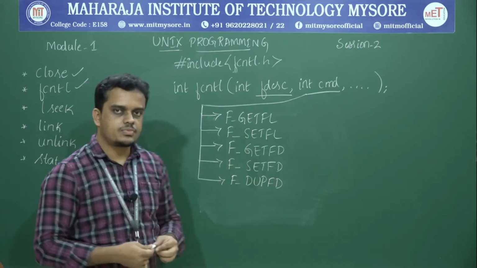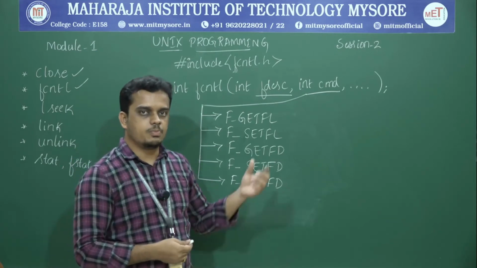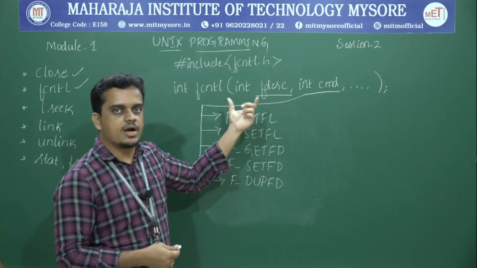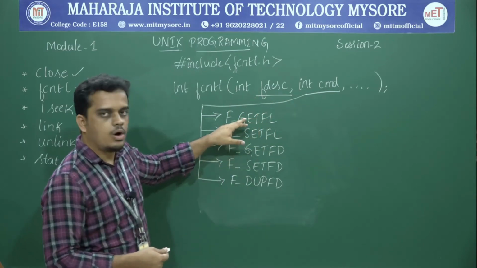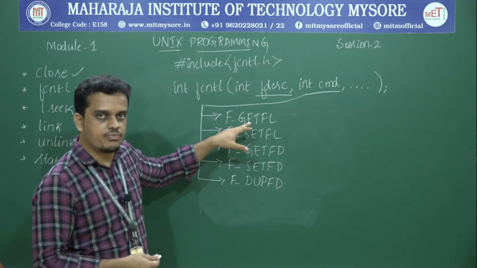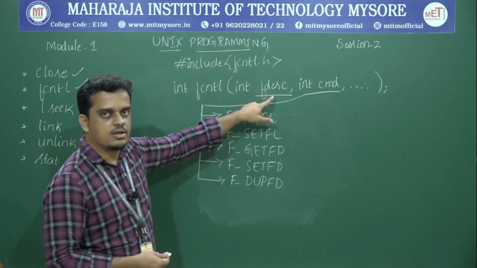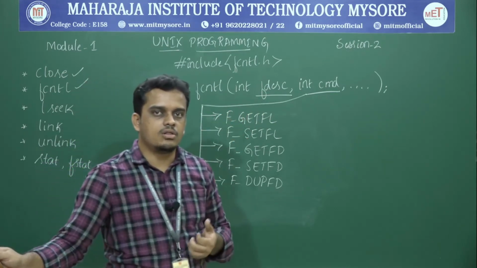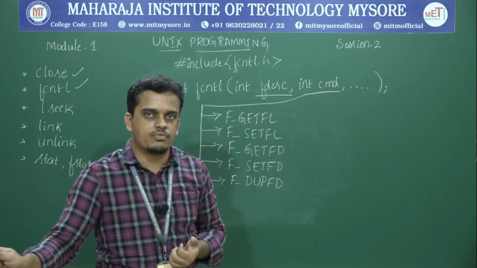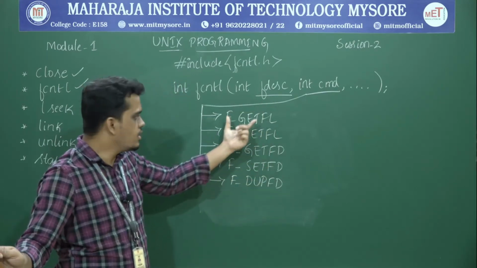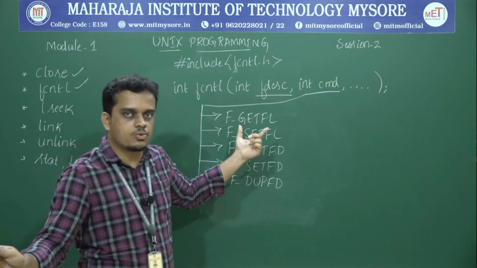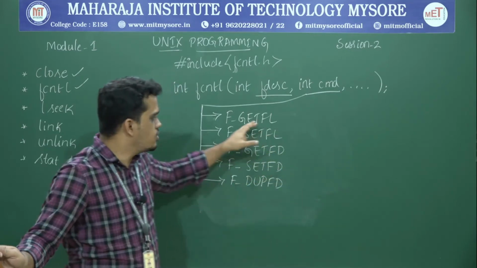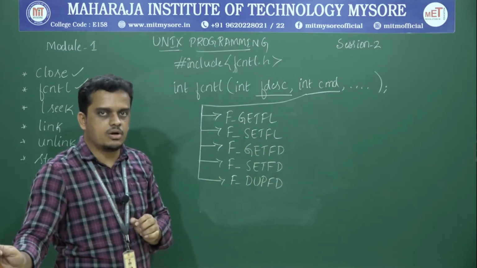The very first one is F_GETFL. If you make use of this command as the second argument for this fcntl API, at that instance all the modifier flags or access flags meant for that particular file will be returned. So the return value is very simple. It returns all the different flags associated with the specified file. That is, you are trying to check or query the modifier flags or access flags on that file. That is the use of the command called F_GETFL.